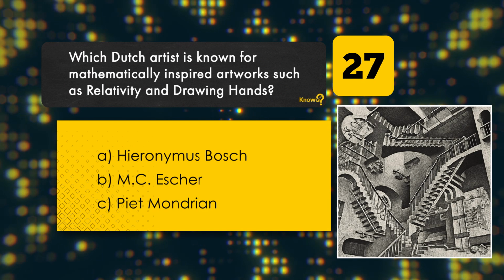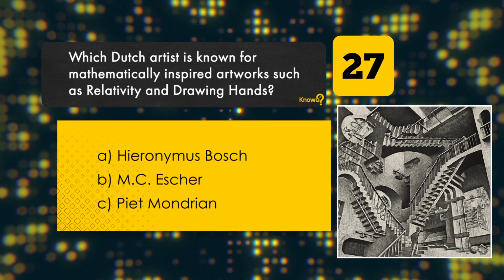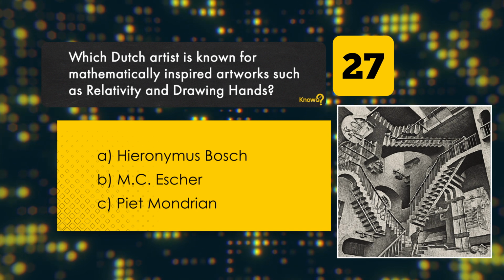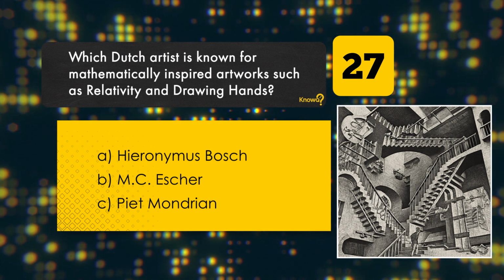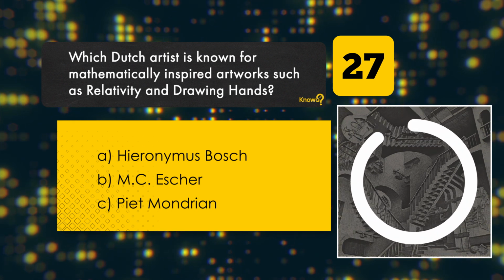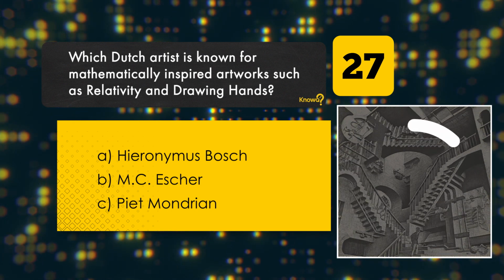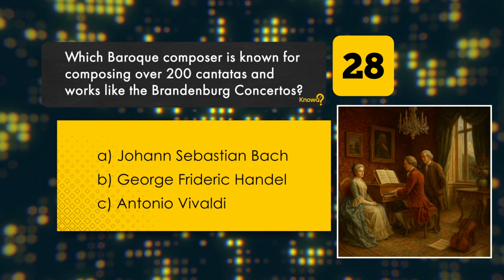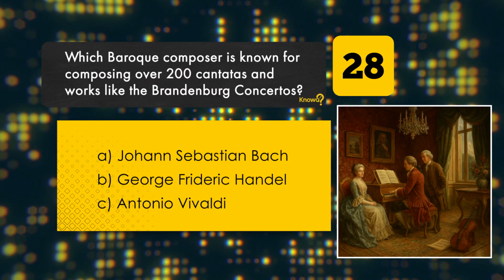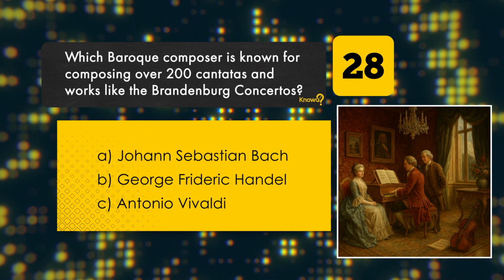Which Dutch artist is known for mathematically inspired artworks such as Relativity and Drawing Hands? Hieronymus Bosch. M.C. Escher. Piet Mondrian. Correct answer: M.C. Escher.